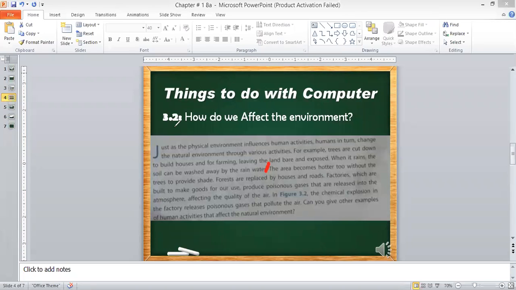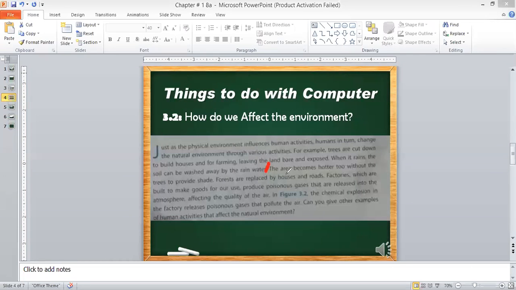Factories which are built to make goods for our use produce poisonous gases that are released into the atmosphere, affecting the quality of the air. Okay, stop. Thank you, Mohammad Disogi. Very well done. All the five students read very well. Very good.